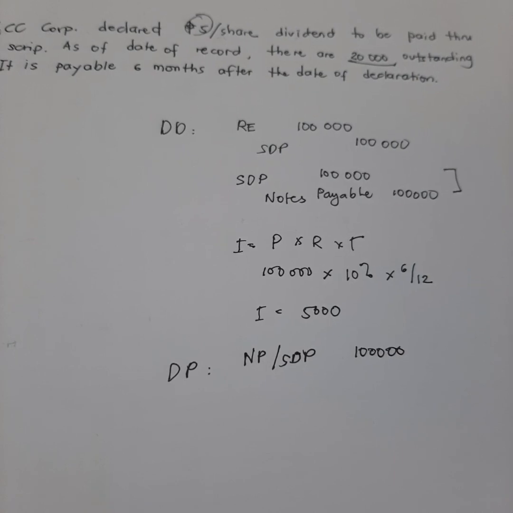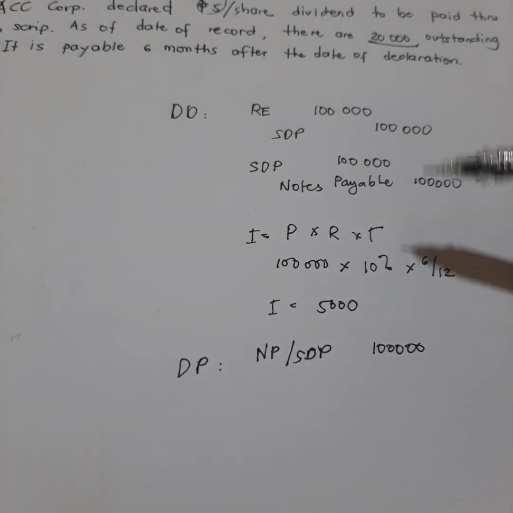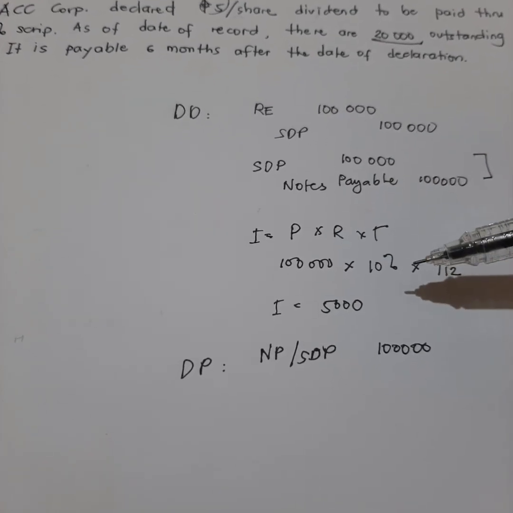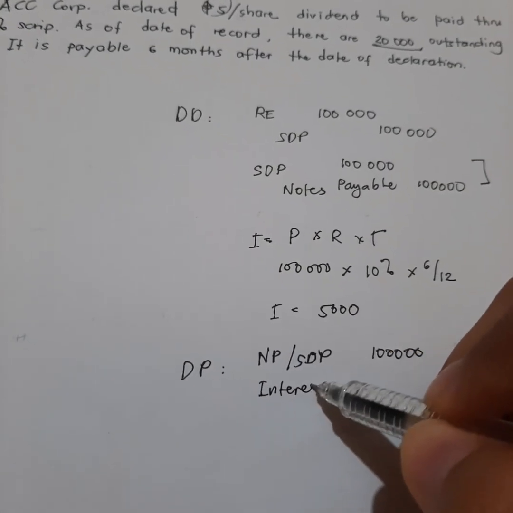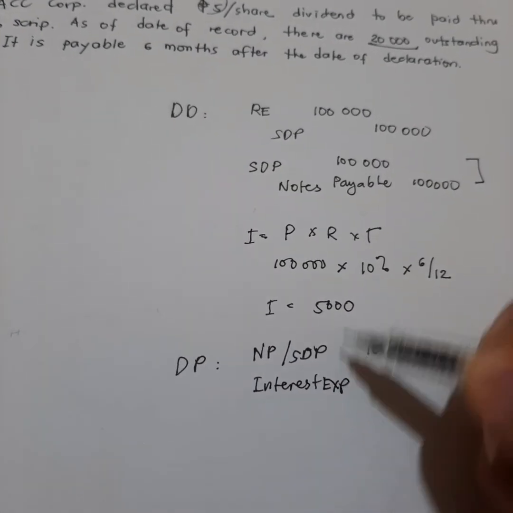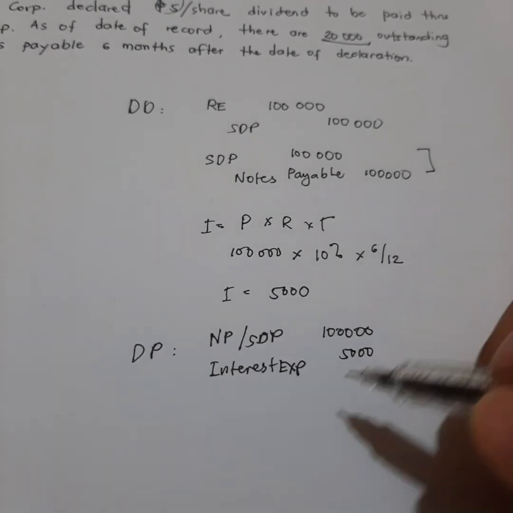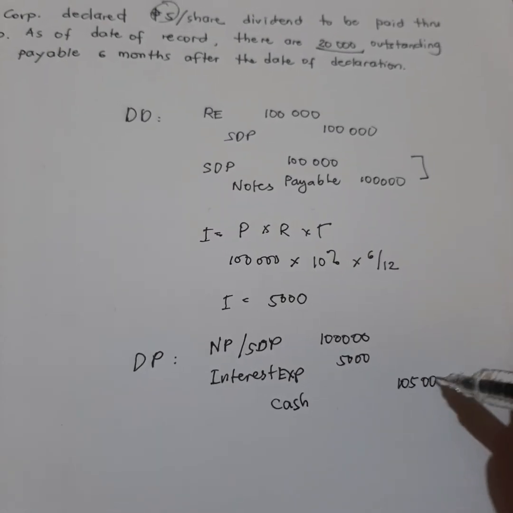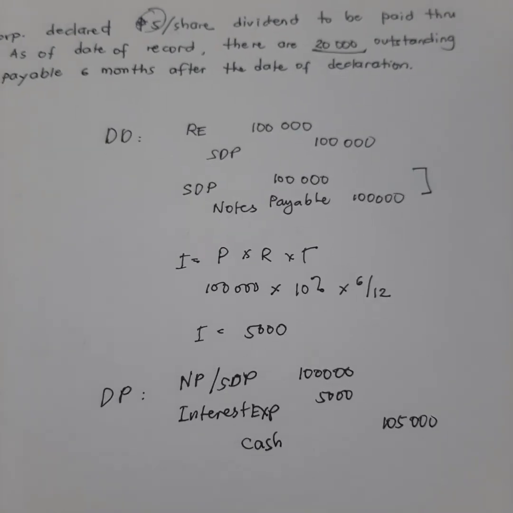Then, syempre, dahil nga umandar na yung oras and nakalagay naman na meron tayong 10% na ma-earn, no, while we are waiting. So, yeah, the company would incur interest expense. So, the interest expense is 5,000 pesos. And then, ayun yung babayaran nila na cash, 105,000 pesos. Okay? So, ganun lang siya kadali.